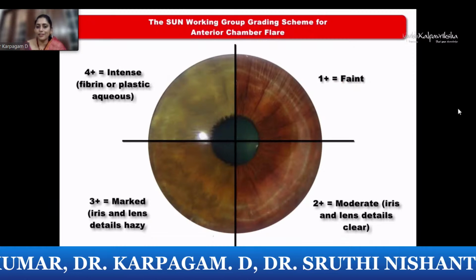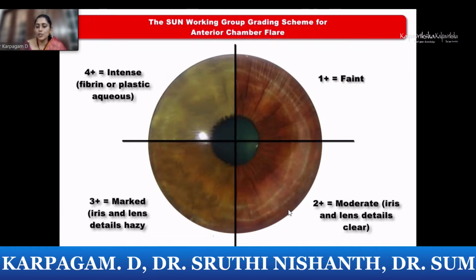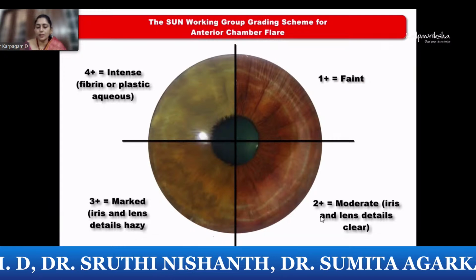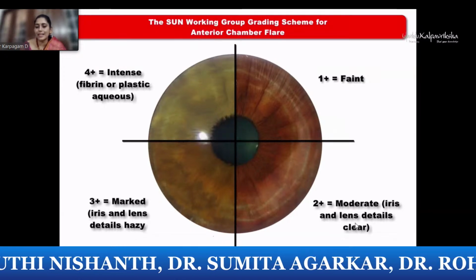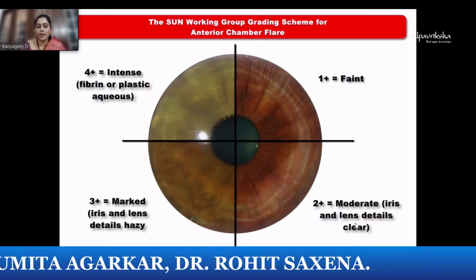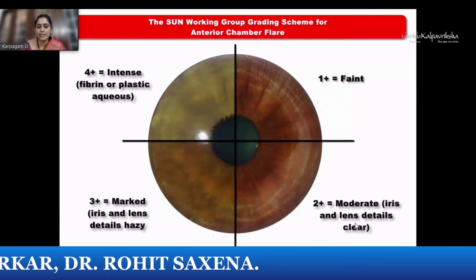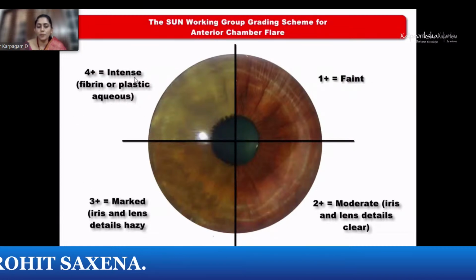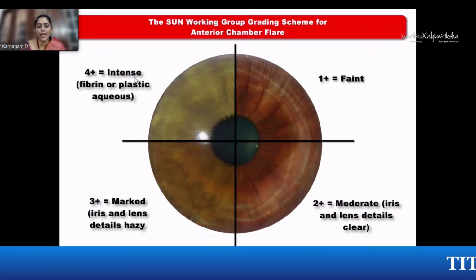1+ is where you have faint involvement. 2+ is where the aqueous shows moderate involvement, with the iris and lens details relatively clear. In 3+, there is a marked aqueous humor involvement, and the iris and lens details are hazy. In 4+, the reaction is quite intense, where you can see fibrin or the aqueous being plastic.